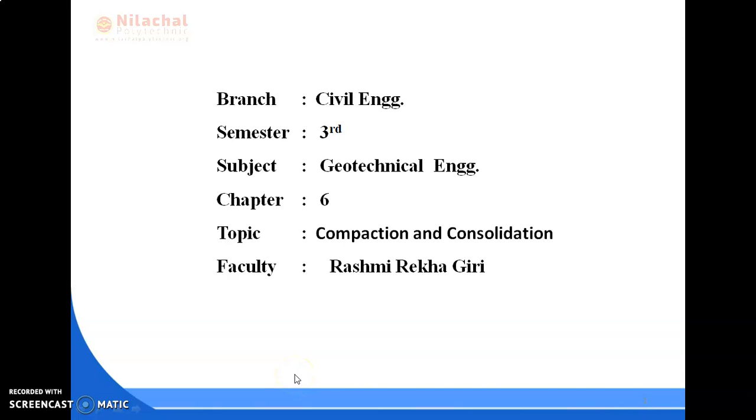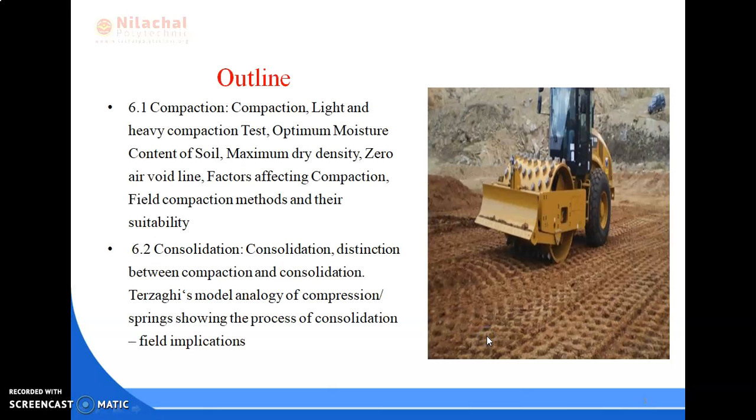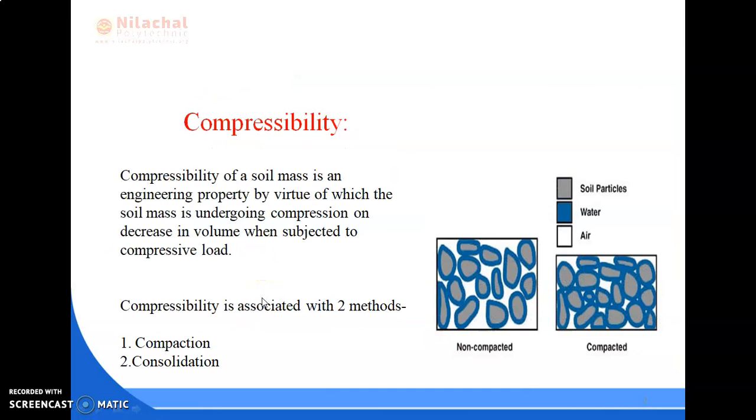Hello everyone. In the previous lecture we completed chapter 5, and today we are going to start a new chapter, chapter 6, and the name of this chapter is compaction and consolidation. This is the outline of this chapter. So first is compressibility.